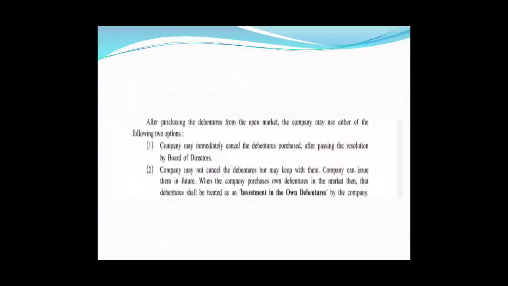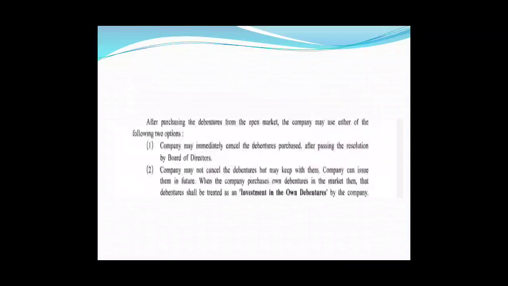After purchasing the debentures from the open market, the company may use either of the following options. The company may immediately cancel the debentures purchased after passing a resolution by the board of directors, or the company may not cancel the debentures but keep them with itself. The company can issue them in future.